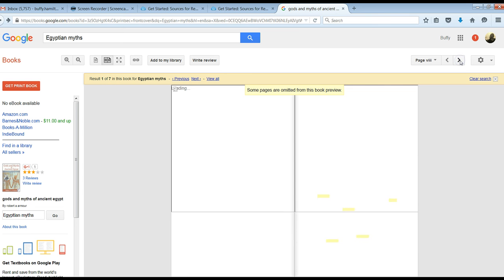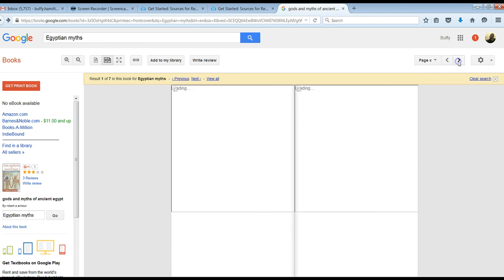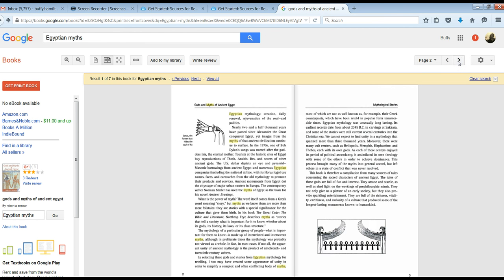So sometimes, depending again on what's available, you might only see one page for a couple of mouse clicks through the book, and then once we get into the pages, then it goes into normal view. So sometimes that makes it easy to read. You can also magnify or zoom back out if you need to do that to view the book.